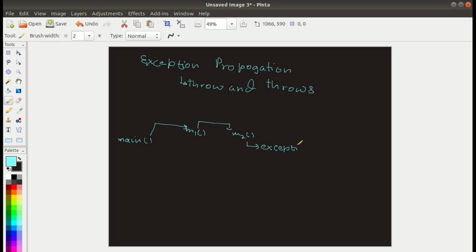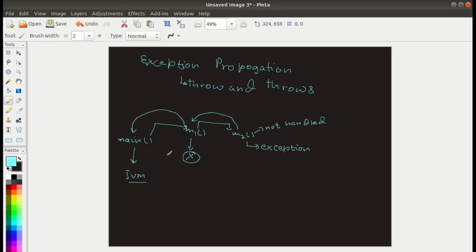If the exception is not handled here, then it will be traversed from m2 to m1. If it is still not handled, then it will move to main. And if you haven't handled it there as well, then it will simply go to the JVM, and the JVM will handle that exception using the runtime entities.